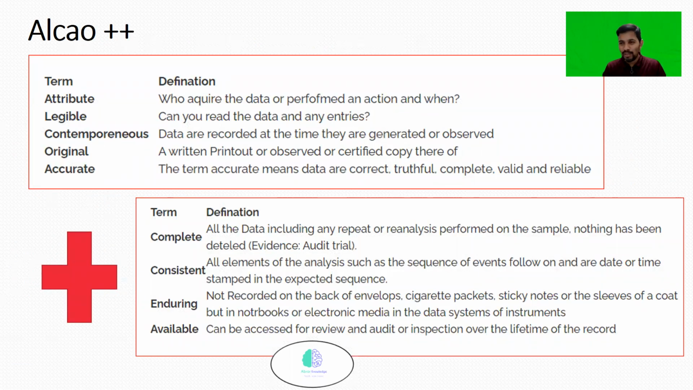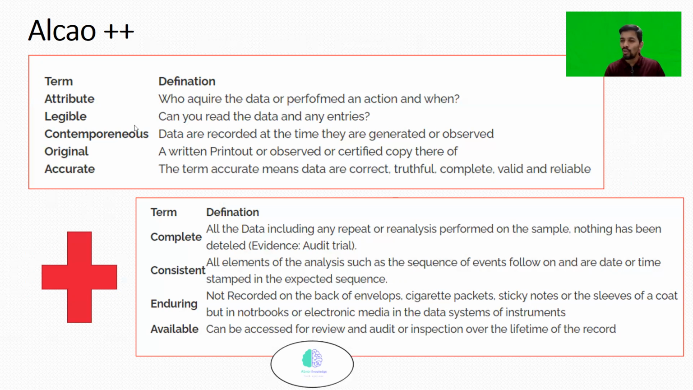Let's see how ISO 9001:2015, clause 3, has given the terms and definitions. I have put up this topic the same way. Take an example, the very first letter, attributable. Attributable means who acquired the data, who performed an action, and when. Very clear. When you talk about the difference between a document and a record, one thing is that a record relates to when the activity was performed. The ultimate question is when: when it has been created, when it has been generated. So, who acquired the data, who performed the action, and when.